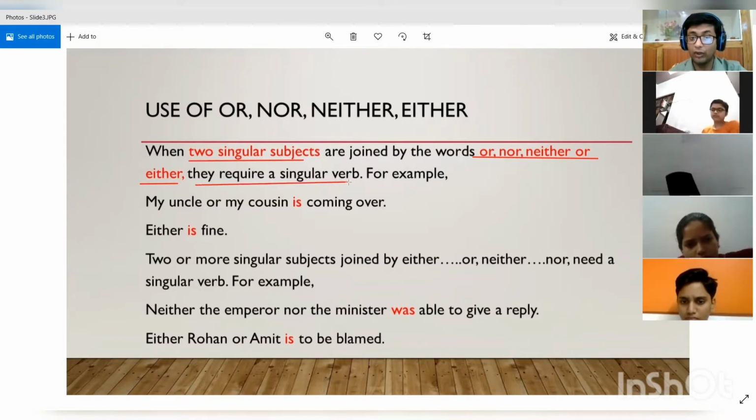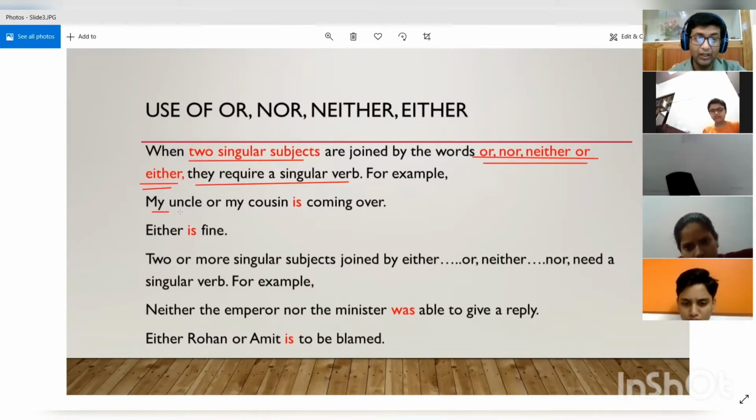All right. What was happening with and? With the use of and, the subject was becoming a plural compound subject. But when two singular subjects are added with or, nor, neither, or either, then in this case the subject does not become a plural compound subject. In this case it remains singular only.